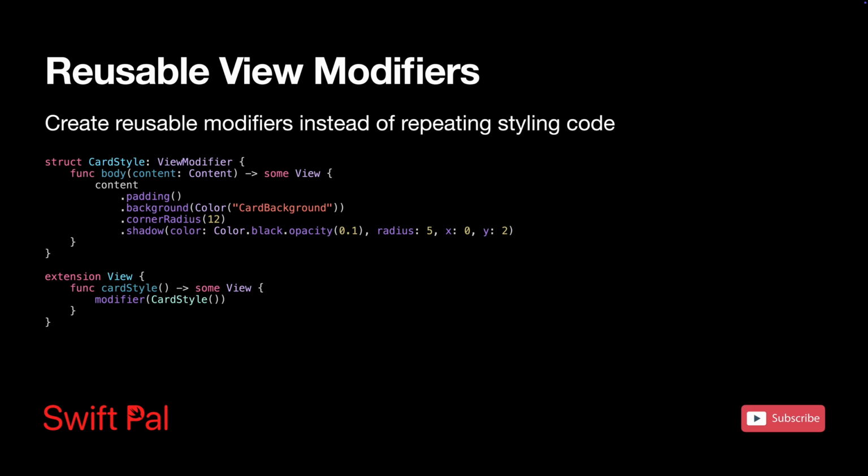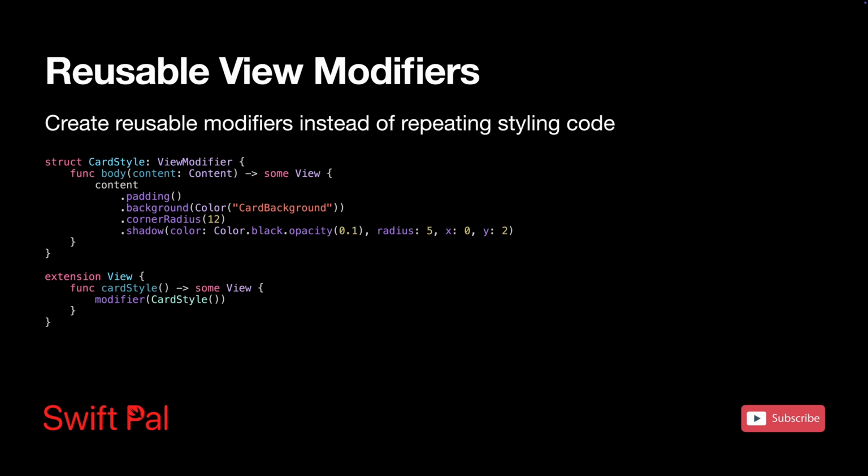Think of view modifiers as your own personal styling toolkit. Instead of remembering exactly which padding, corner radius, and shadow values to use for cards, you just apply .cardStyle() and you're done. When your designer inevitably wants to tweak the card appearance, you change it in one place and it updates everywhere.